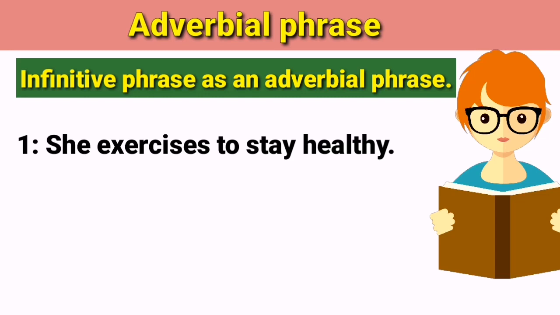Look at this sentence here. To stay healthy is an infinitive phrase, but here it functions as an adverbial phrase because it modifies the verb exercise. Ask yourself, why does she exercise? The answer is to stay healthy. So here to stay healthy modifies the verb exercise.